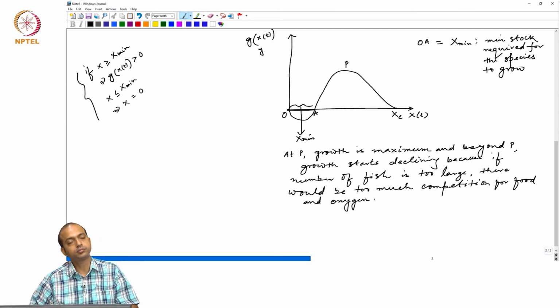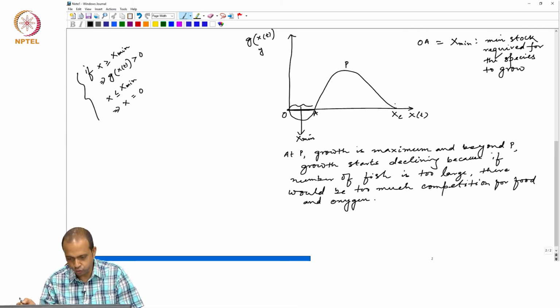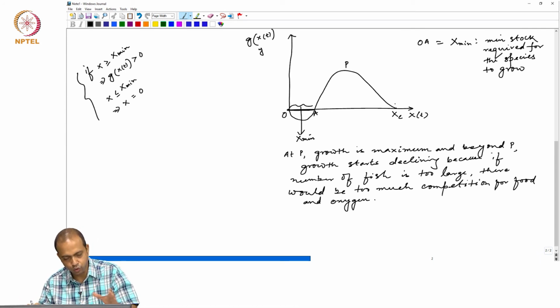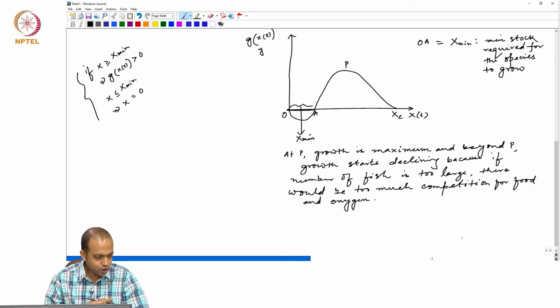Okay. So, beyond P, if the number of fish grows beyond P, then there would be too much competition among them for food and oxygen. So, as a result of which the growth will actually come down.